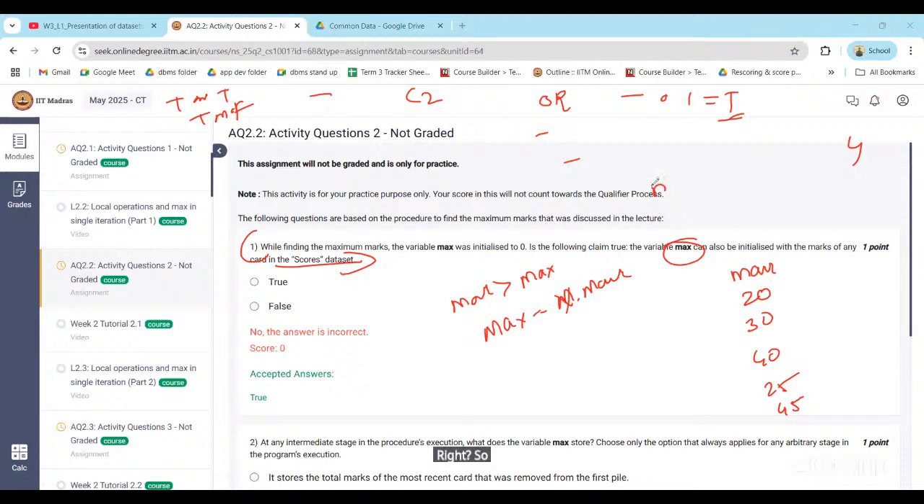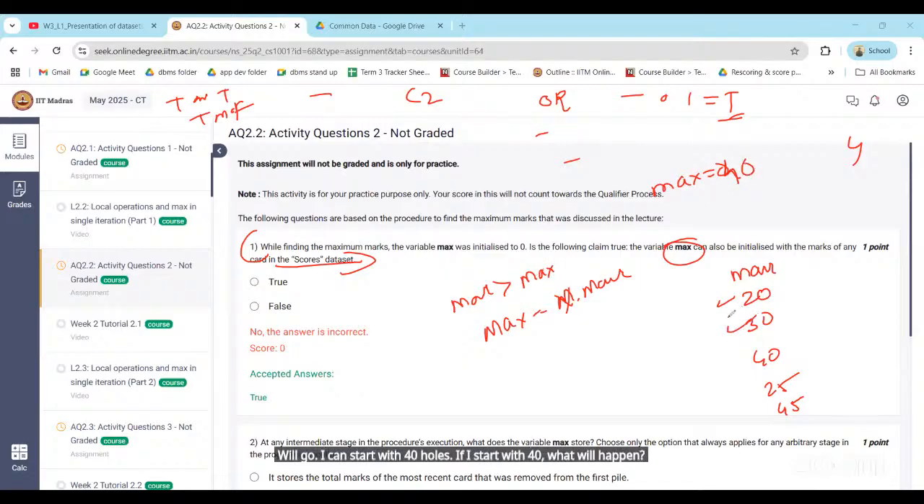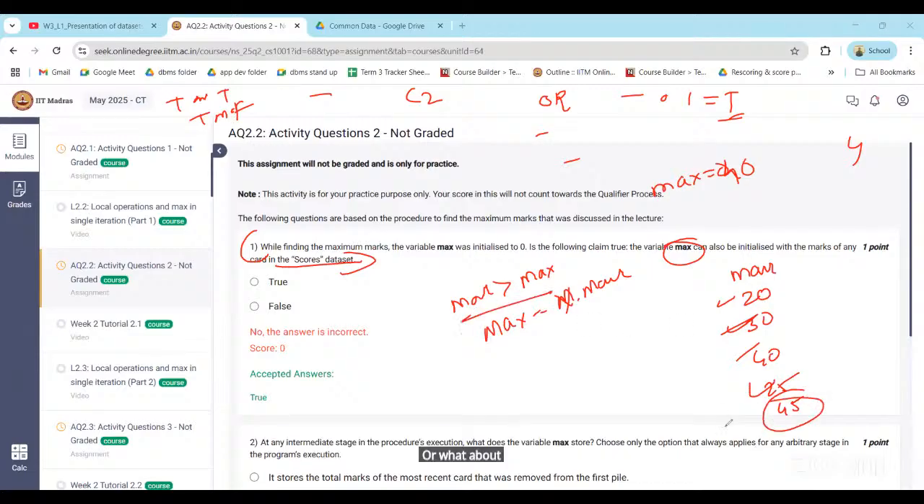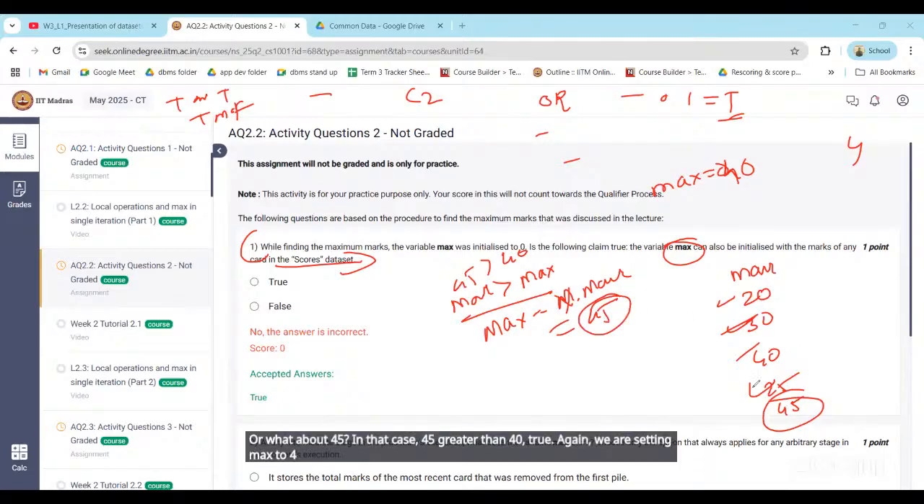Yes, so I can start with 0. Marks 20 is greater than 0, yes, so it will go. I can start with 40 also. If I start with 40, what will happen? For 20, 30, 40, all will be false. For 25 also this condition will be false. But what about 45? 45 greater than 40 becomes true, and again we are setting max to 45. So we are getting the maximum marks out of our 5 cards, right?